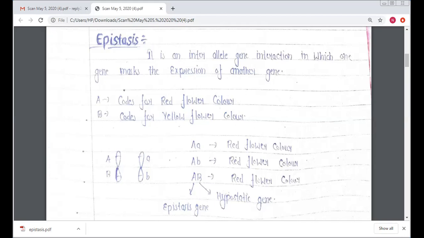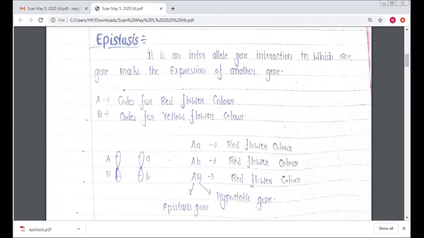Now when capital A and capital B interact with each other, it codes again for red flower color. So in the combination of capital A and capital B, capital A is the epistatic gene and capital B is the hypostatic gene, because capital A codes for red flower color but capital B codes for yellow flower color.